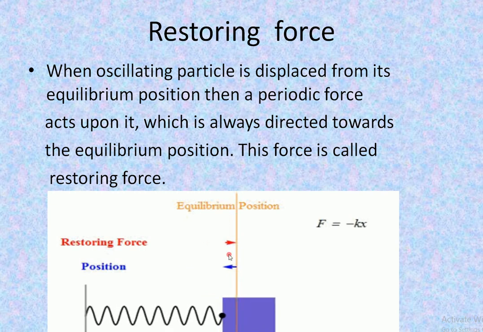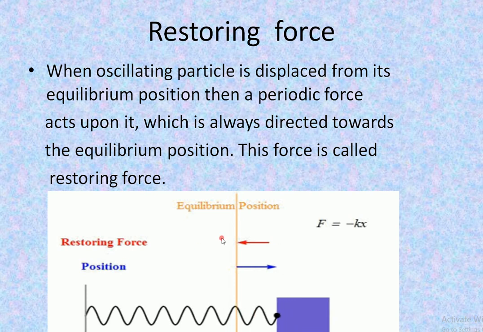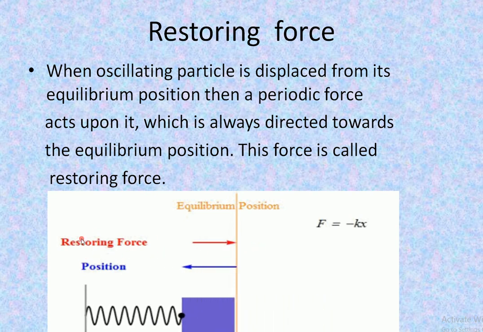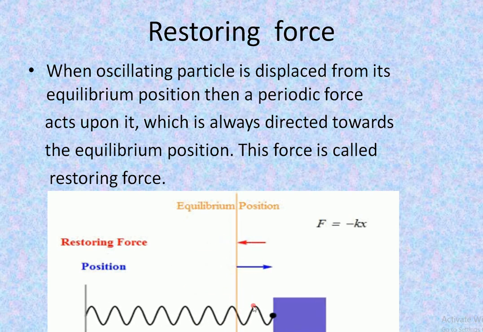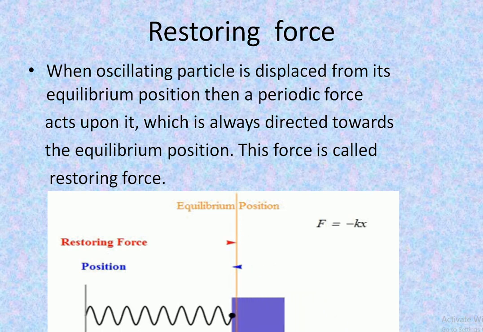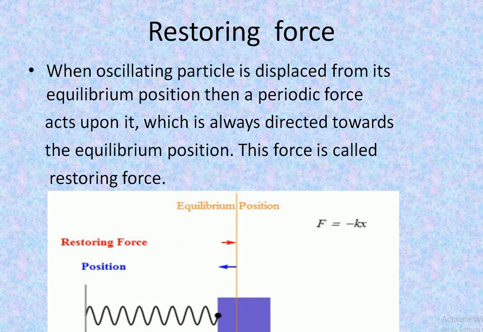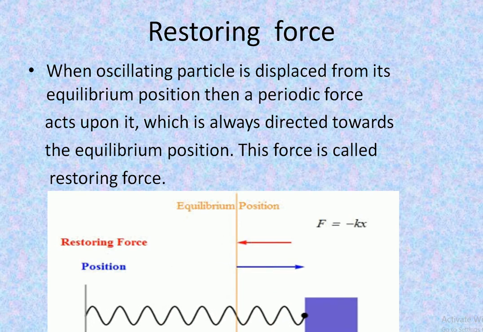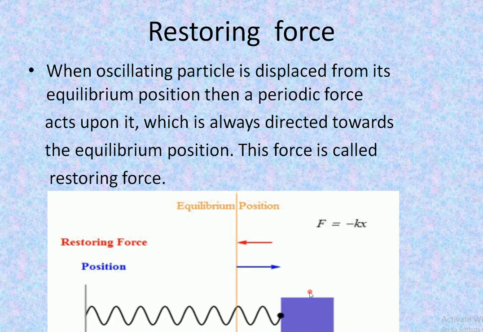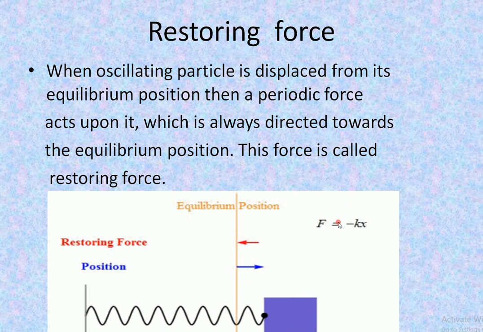This is the equilibrium position. This blue arrow indicates the position, a red arrow indicates the restoring force, and when the spring vibrates from equilibrium position to extreme position, at that time the restoring force acts on the body and restores the body from extreme position to equilibrium position. So this restoring force and the position are directly proportional to each other but in opposite direction.